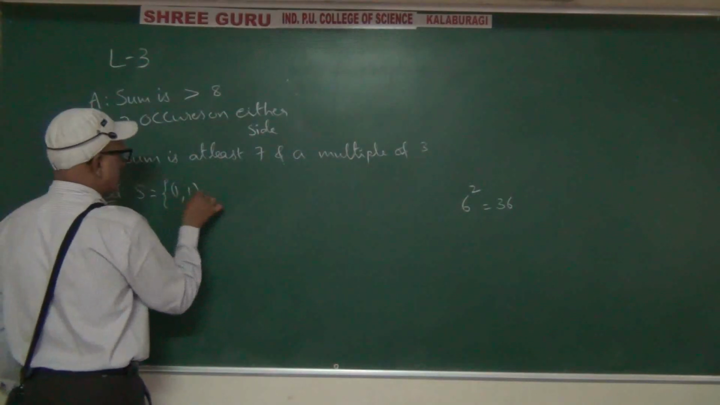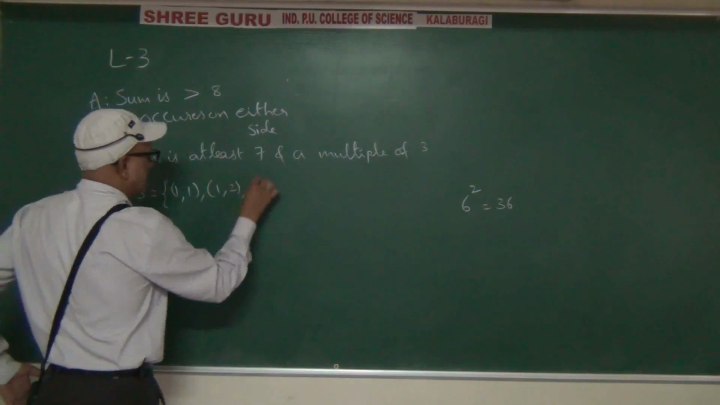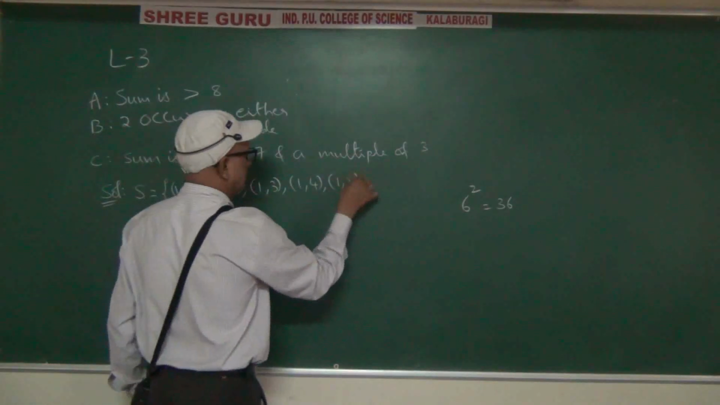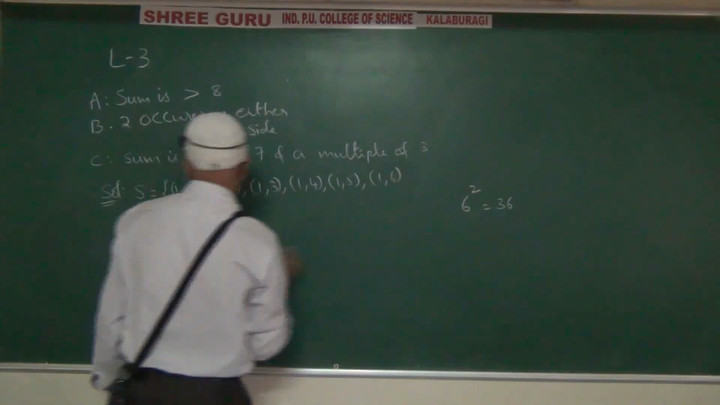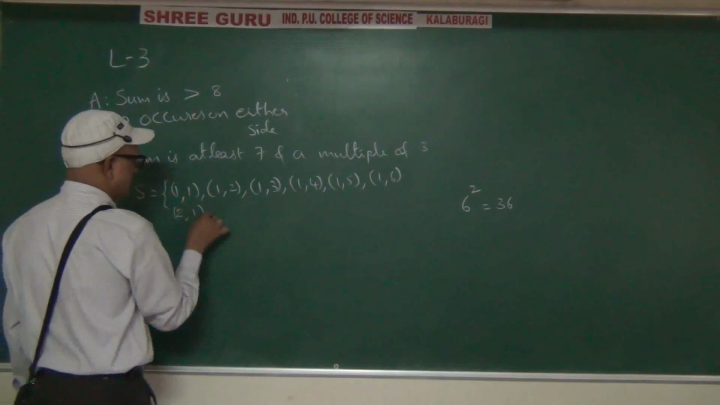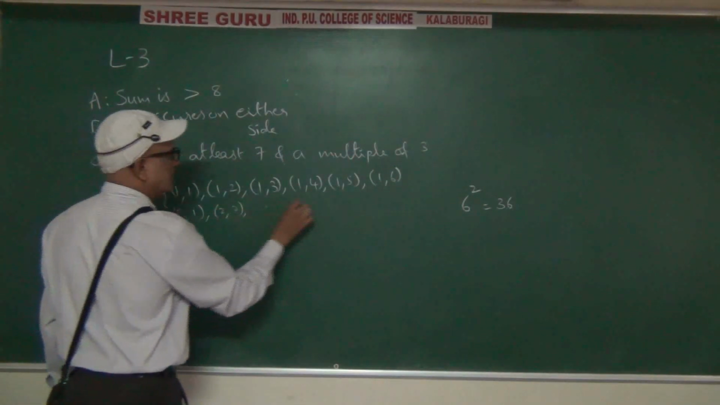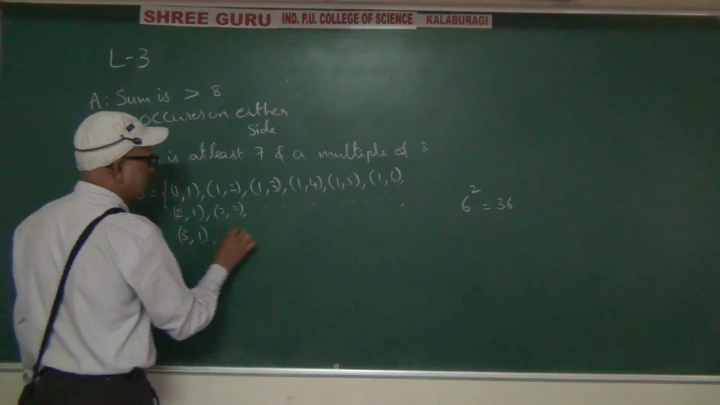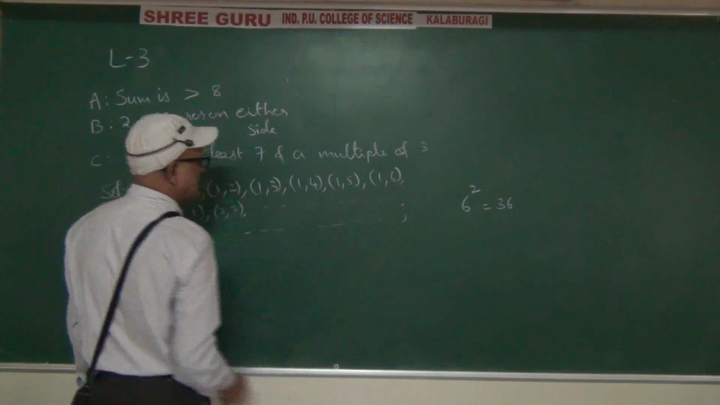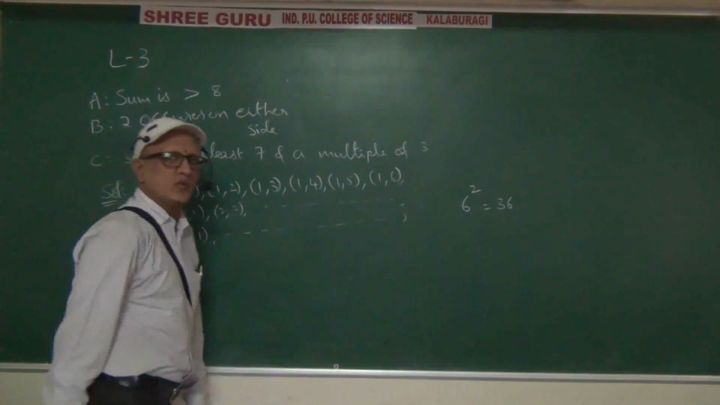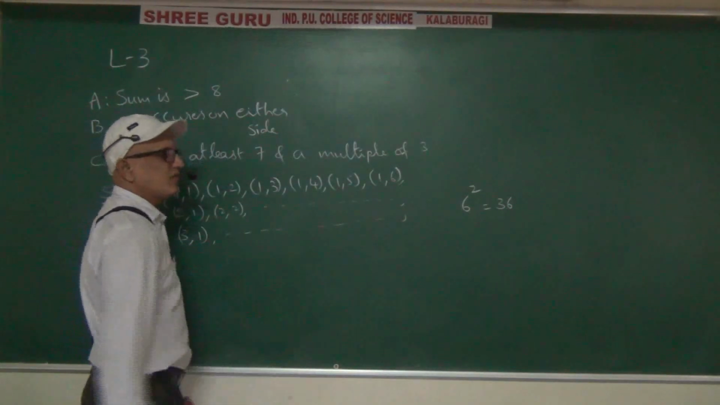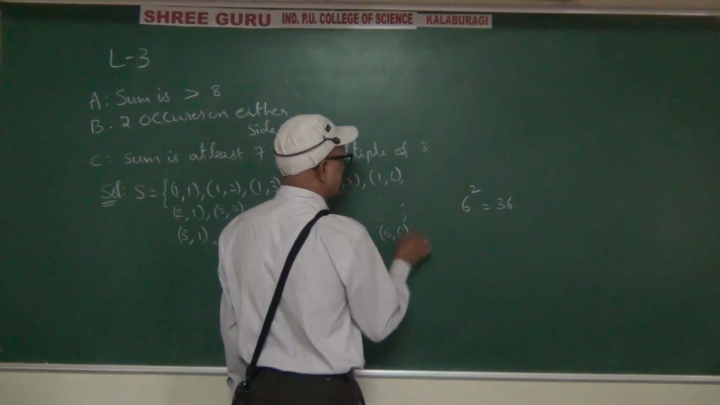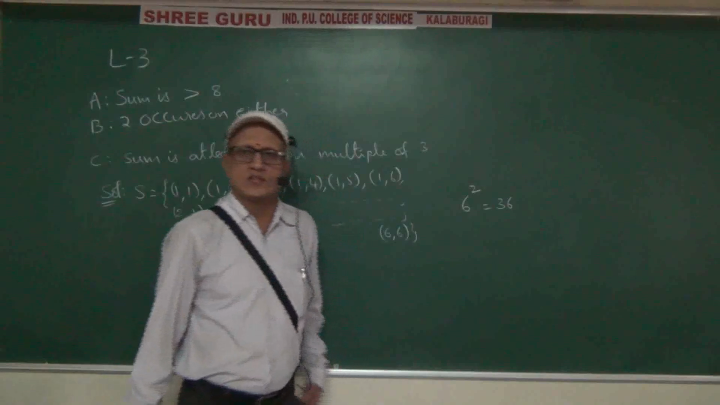In the last class we wrote: 1,1; 1,2; 1,3; 1,4; 1,5; 1,6. 2,1; 2,2; 2,3; 2,4; 2,5; 2,6. 3,1; 3,2; 3,3; 3,4; 3,5; 3,6. 4,1; 4,2; 4,3; 4,4; 4,5; 4,6. 5,1; 5,2; 5,3; 5,4; 5,5; 5,6. 6,1; 6,2; 6,3; 6,4; 6,5; 6,6. Clear?